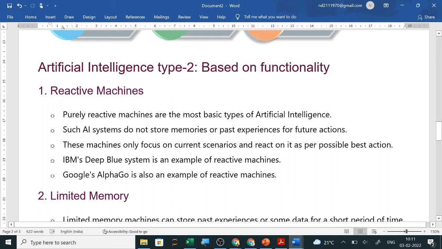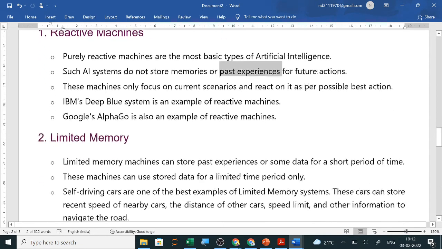All these are examples. Now here what you can see is that normally in mobile we have seen that whatever we are doing, whatever we are typing, it is saving and using for future tasks. But here, it is not storing memories or past experience for future action. It is not using past experience for future action. They have in them what to do, and they react as per the instructions stored in them.